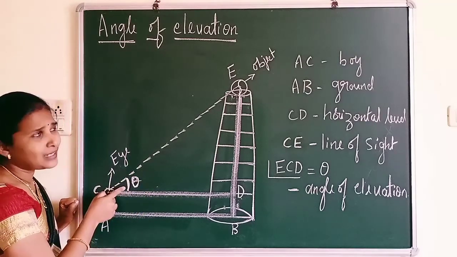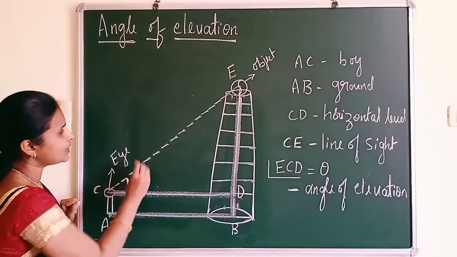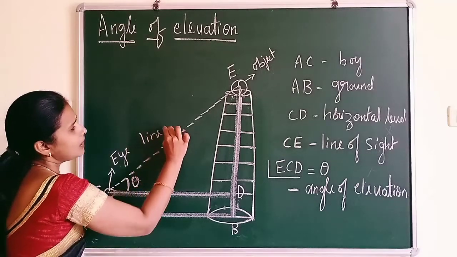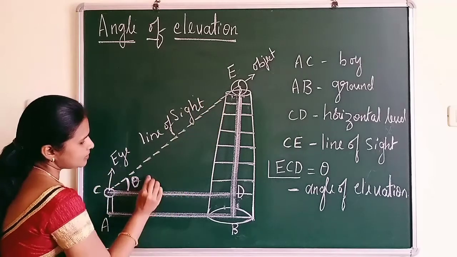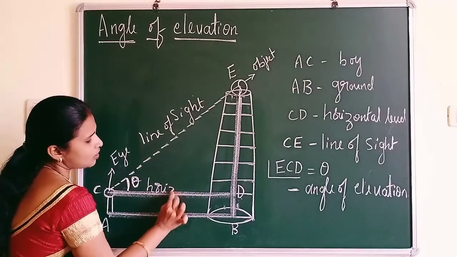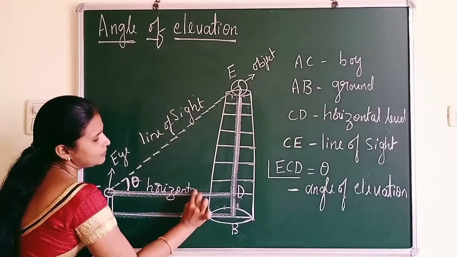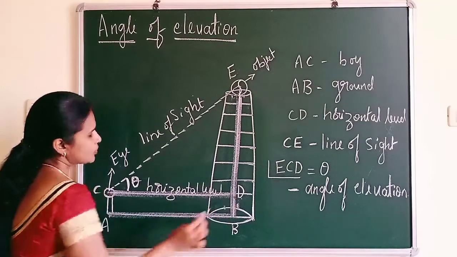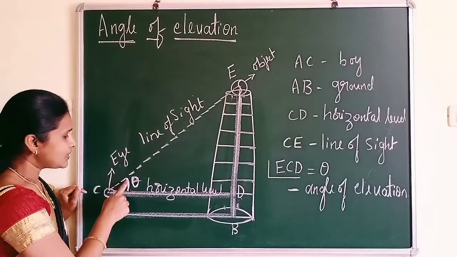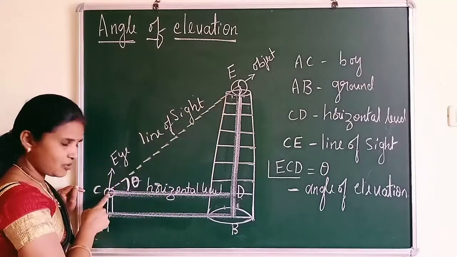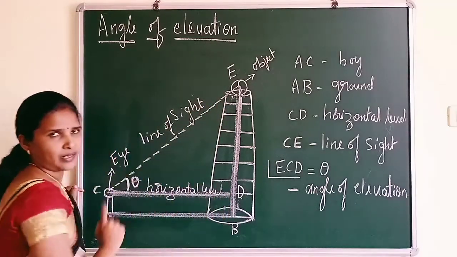So what is this angle? You can observe it is an angle between this, called line of sight, and this, the horizontal level. So theta, or angle of elevation, is nothing but an angle between line of sight and horizontal level.